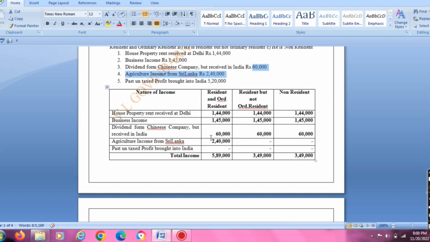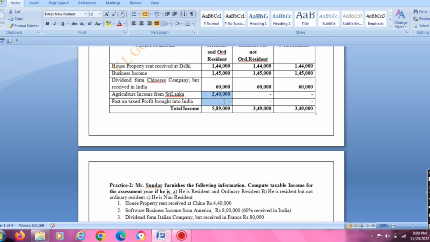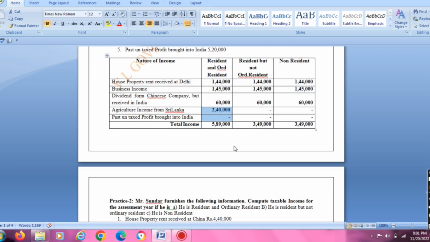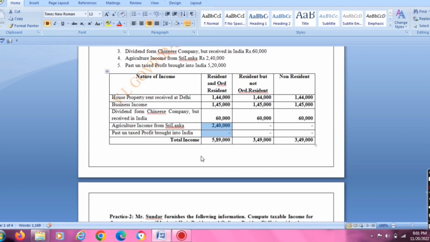Fourth one is agricultural income from Sri Lanka. The land is situated only in Sri Lanka. Income earned and received in Sri Lanka, so it is taxable only for resident and ordinary resident. Last one, past untaxed profit brought into India, is not taxable to anyone. So the total income changes based on their residential status. For the resident and ordinary resident, the total income will be 5,89,000. The resident but not ordinarily resident will be 3,49,000, and for the non-resident also 3,49,000.